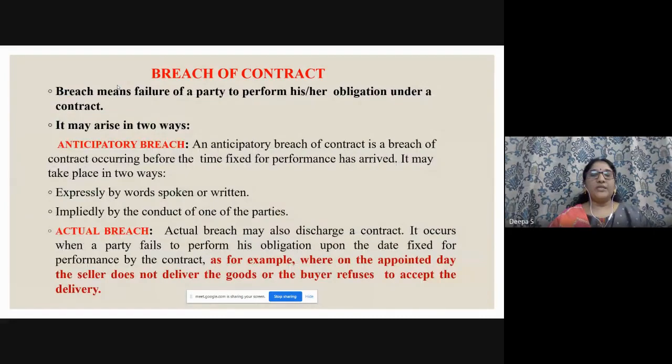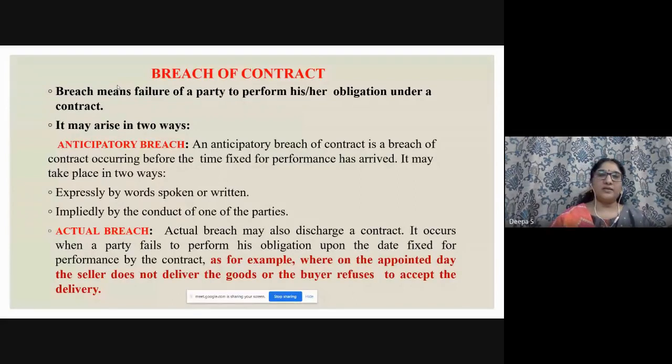So moving to the next slide. Breach means failure of a party to perform his or her obligation under a contract. It may arise in two ways: anticipatory breach and actual breach. Anticipatory and actual, it is asked for multiple choice. An anticipatory breach of contract is a breach of contract occurring before the time fixed for performance has arrived.